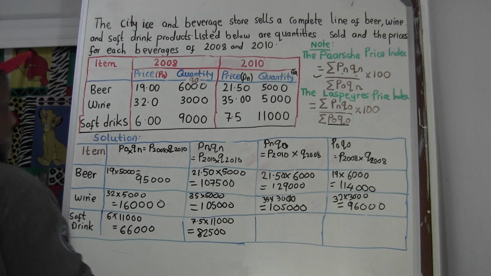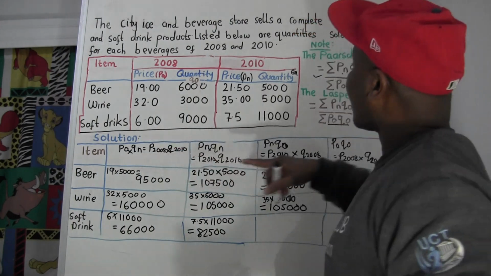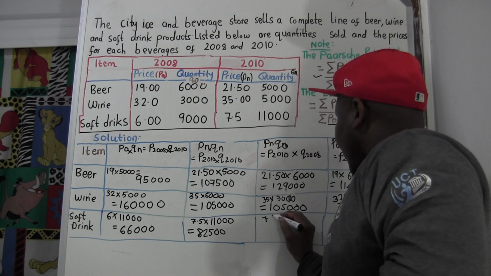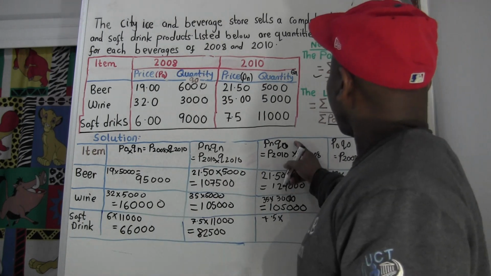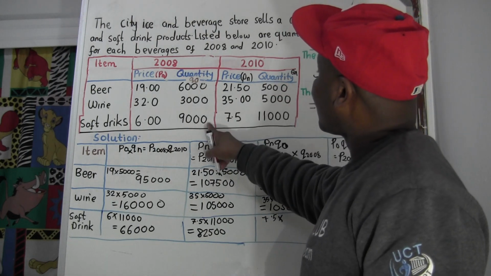Now let's go for the second last. Now PNQ0 for soft drink: PN 7.5 times Q0. Q0 for the soft drink is 9,000.